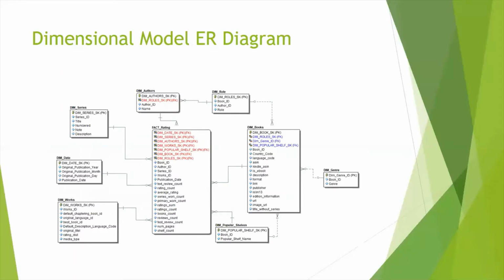We tried to incorporate a star schema in our dimensional model, in which the fact table is in the center and you have the different dimension tables around the fact table. Now, we had a few challenges in that if you see the dim role table, it is pulling data from both dim authors and dim books. So we created a bridge table for dim role, which would connect both dim books and dim author. The same way, we created a bridge table between popular shelves and fact writing and dim books.